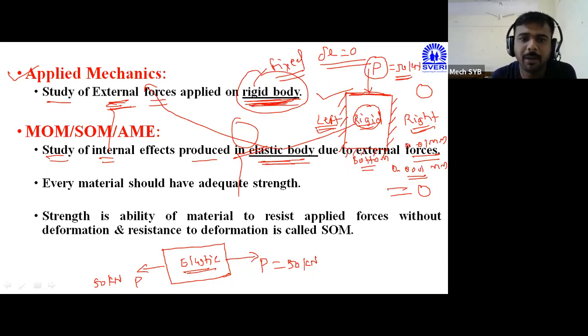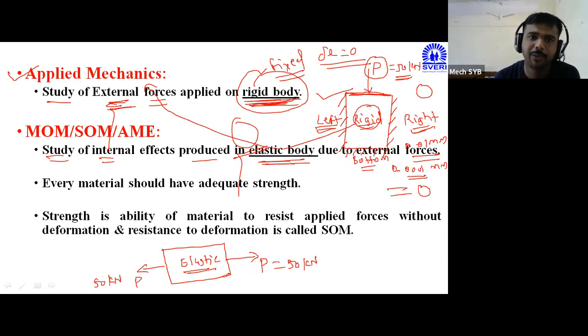An example is rubber. If we apply force on rubber, the rubber length increases. And if I remove the force on that rubber, again that rubber comes to its original position. That is, after applying force deformation occurs, and after releasing force the rubber comes to its original position, and this represents the elasticity property.